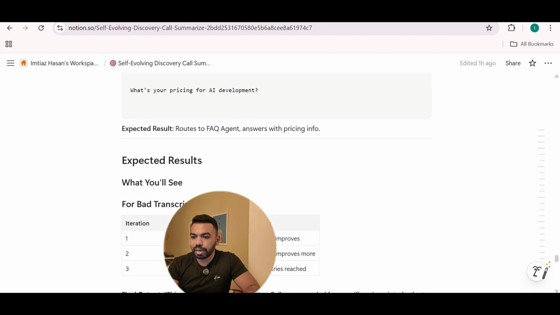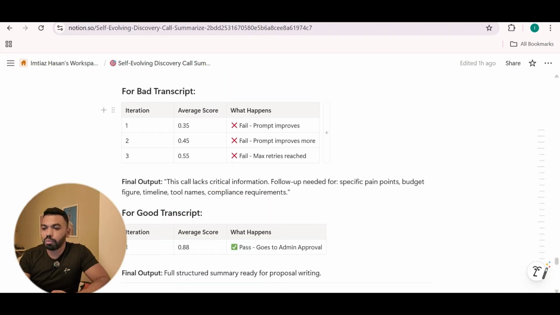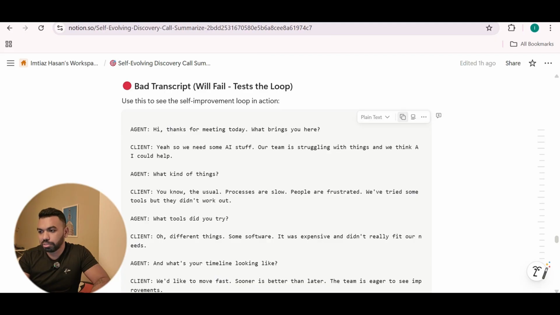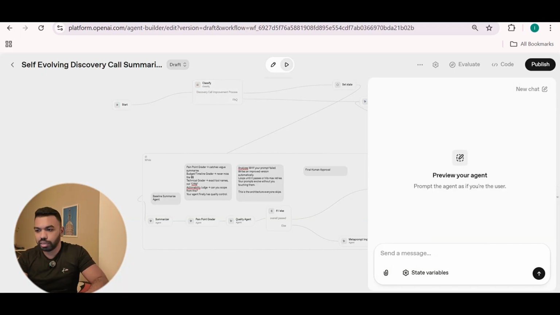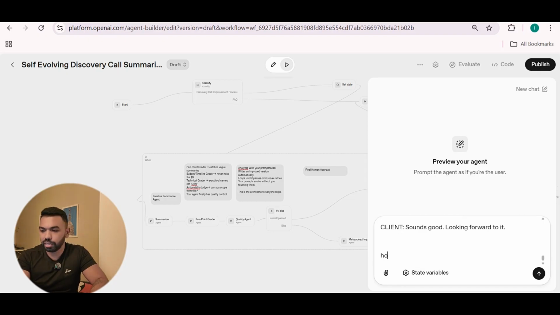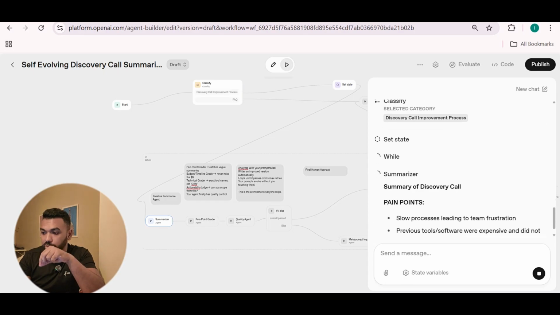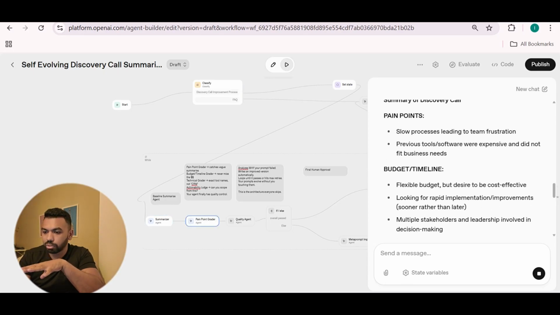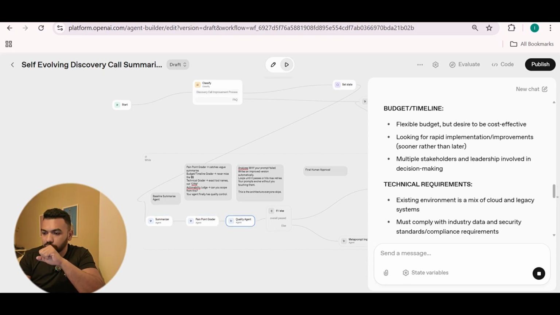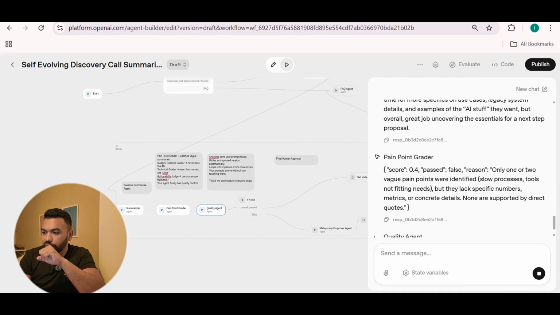So I'm going to give you an example now with the bad transcripts. Okay. Now what you expect to see, the output is the score getting slightly better and better with each run. This is bound to fail, so we're going to try it out. So we're going to do a new chat, then put in the transcript and say, how did I do? So it's now classifying that's a discovery call improvement process. So it's going to go through the pain point grader. It's going to go to the quality agent. Now let's see the score.